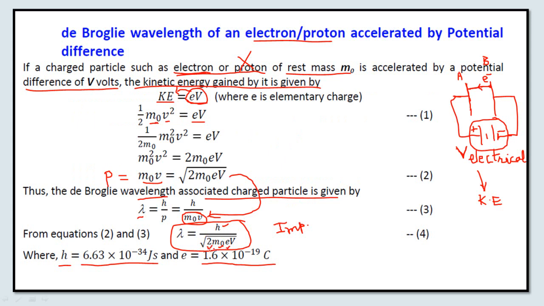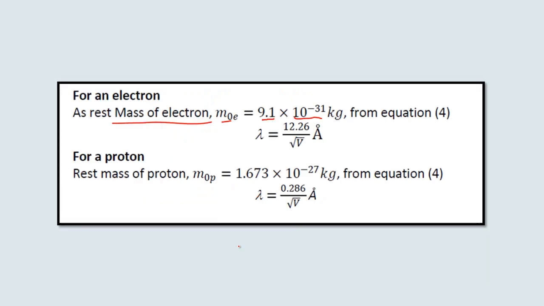If I compute the value of h upon the square root of twice m0 e and keep the square root of V as it is, then I will get the value of lambda as 12.26 angstrom divided by root of V. This is a very important formula. An angstrom is 10 raised to power minus 10 meter. So this equation directly gives us the de Broglie wavelength associated with the electron in particular.